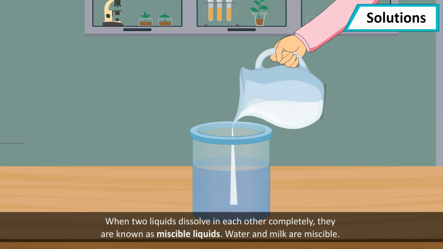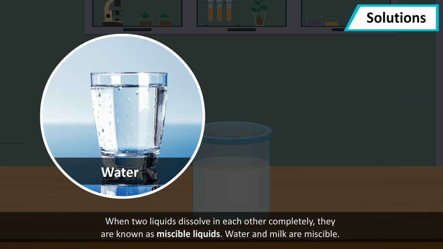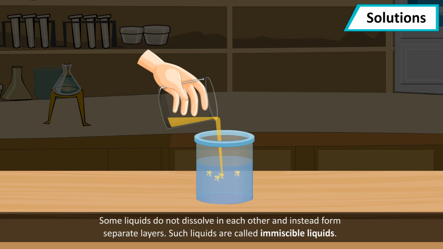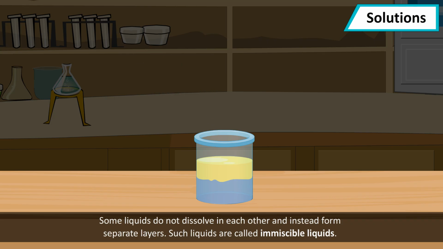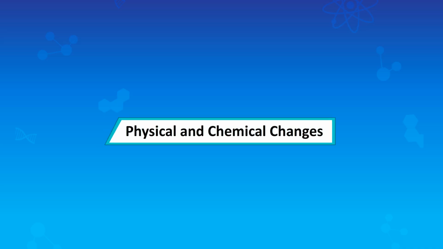When two liquids dissolve in each other completely, they are known as miscible liquids. Water and milk are miscible. Some liquids do not dissolve in each other and instead form separate layers. Such liquids are called immiscible liquids. Oil and water are immiscible.